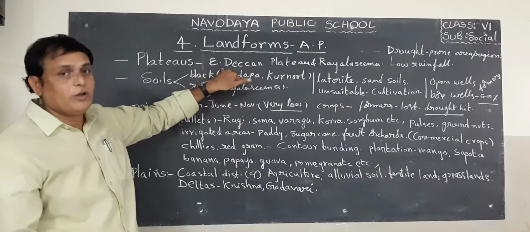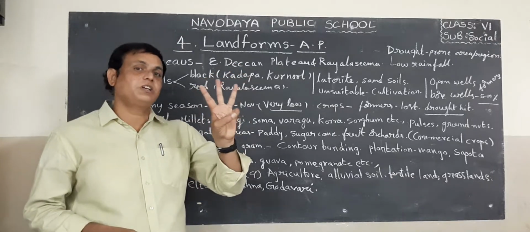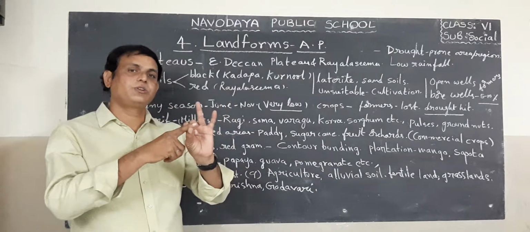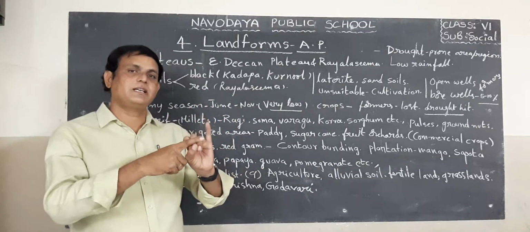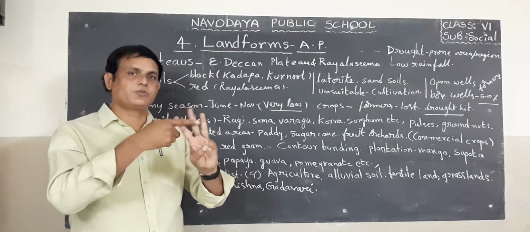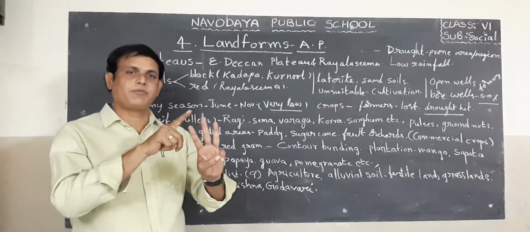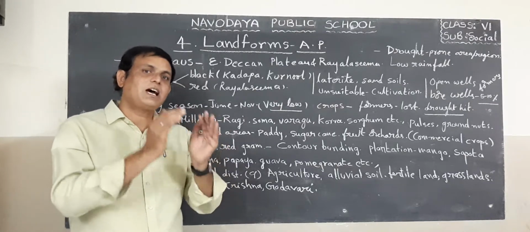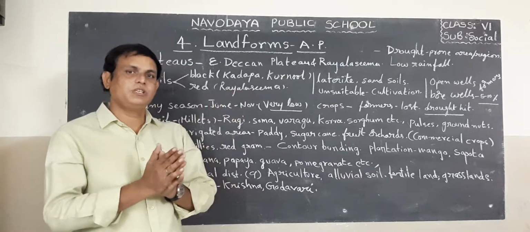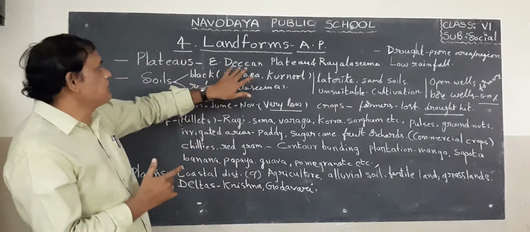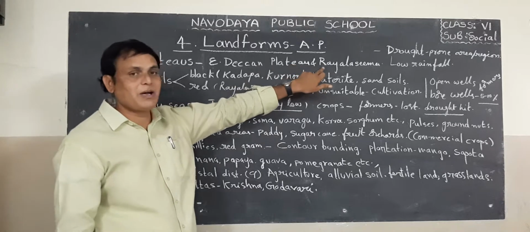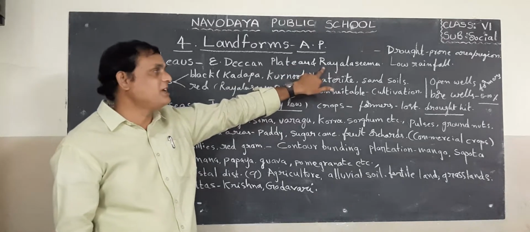For example, in India, three plateaus are important: Chota Nagpur plateau, Malwa plateau and Deccan plateau. So these are the three main plateaus of India. In Andhra Pradesh, the Deccan plateau is there. The eastern part of the Deccan plateau, and also the Rayalaseema area in Andhra Pradesh, is formed as a plateau area.